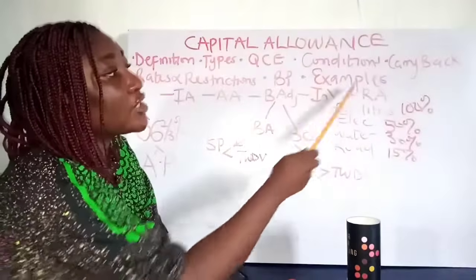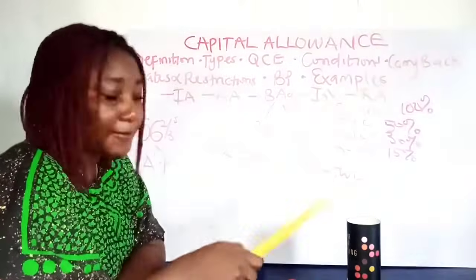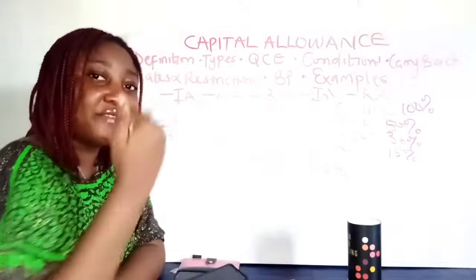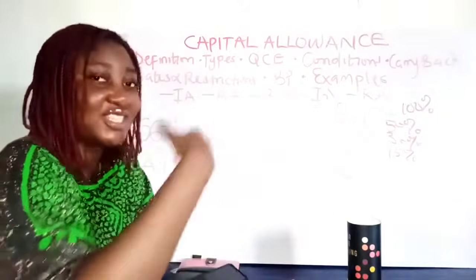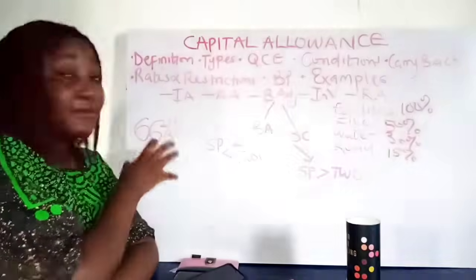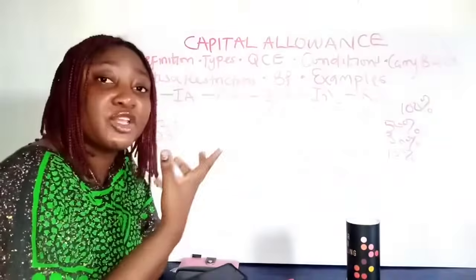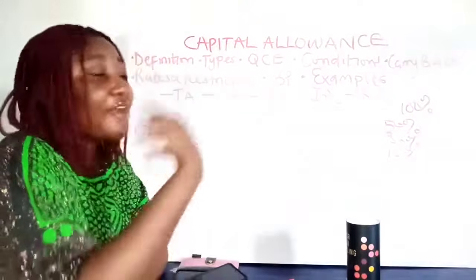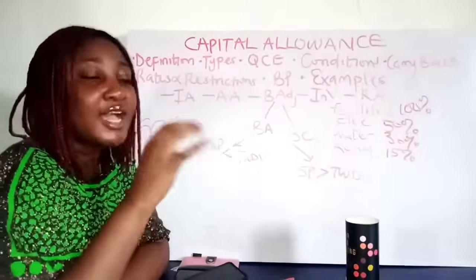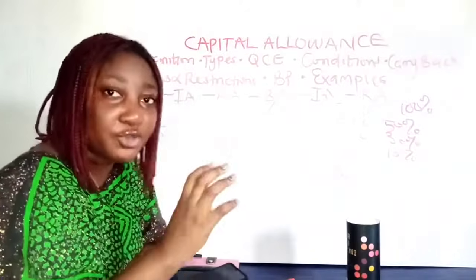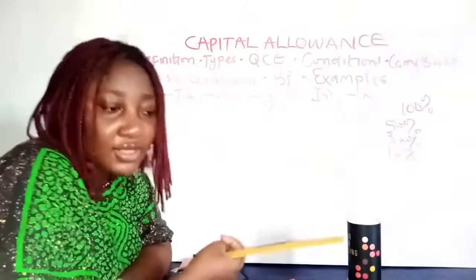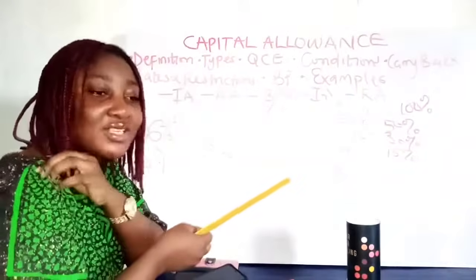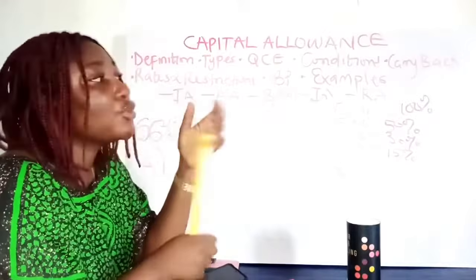So before we solve examples, let's talk about the carry back of capital allowance. It's a situation whereby you have to carry your capital allowance backward. Normally capital allowance is only carried forward to the next year. Maybe you're not able to claim everything because of restrictions, or because there's not even enough assessable profit to charge it on. You can carry it forward, but sometimes you have to carry it back, and you only carry back when there's cessation of business. So if a company ceased operation and they still have some unabsorbed capital allowance, you can carry it back.